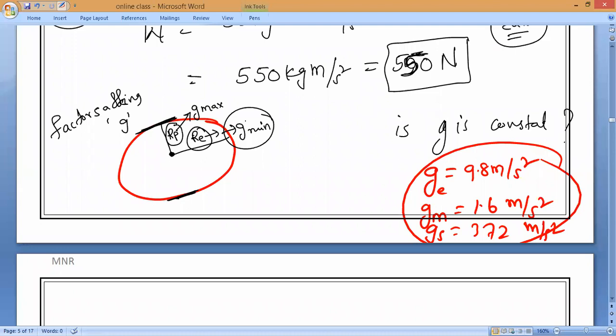Minimum. So that is why I told you, the gold which you purchased in Jammu Kashmir has a different weight from the gold purchased in Tamil Nadu. The same gold, if you take it to Jammu Kashmir, you cannot sell there because the weight is different. If you go to America, you cannot sell because the weight is different. Because why? G value is not constant. Understand everybody? So now you tell me, is the G value constant across the universe or not? If the G value is not constant, then is the weight of the body constant or not? That is my question.